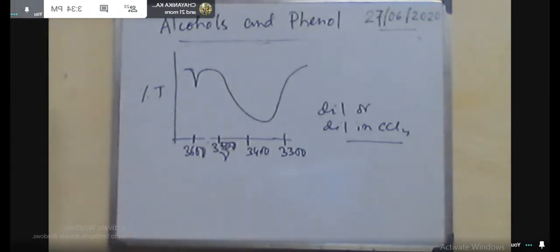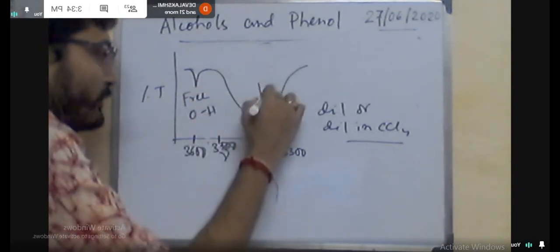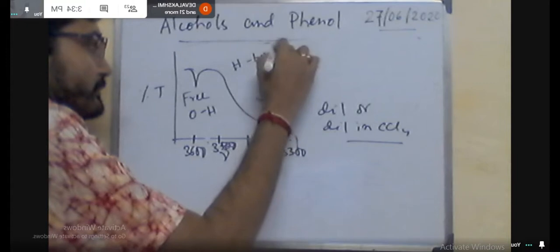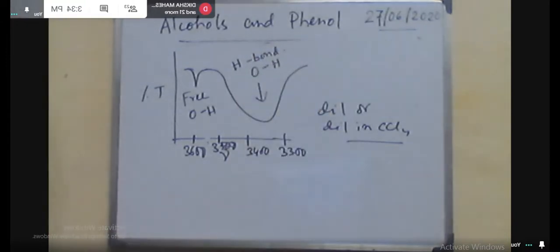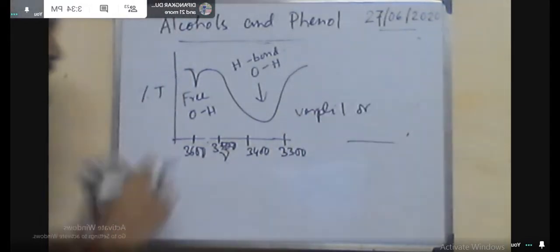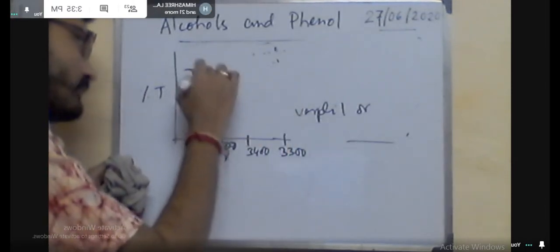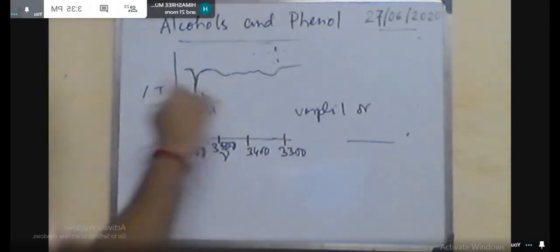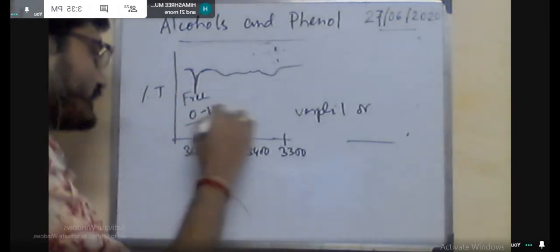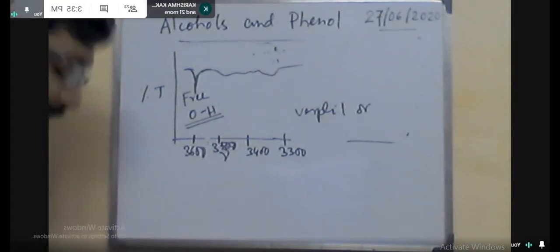Okay, and in IR spectra, if it is very dilute, then this band will be absent and you will get only this sharp peak for the free OH. Okay. So generally by observing this IR band or peak, either absorbance or percent transmittance, the IR indicates the absence of the functional group rather than the presence. How?